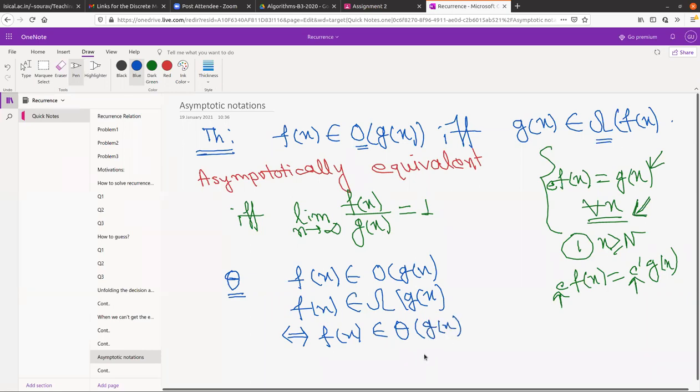So theta of g(x) means an asymptotically tight bound, because f(x) is lower bounded by the function g(x) and upper bounded by the same function g(x). Together we can say that f(x) is tightly bounded by g(x). This is what we mean by theta notation.